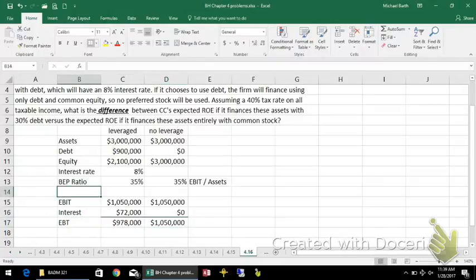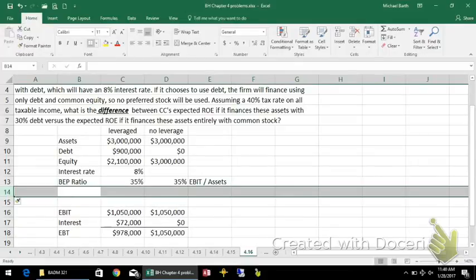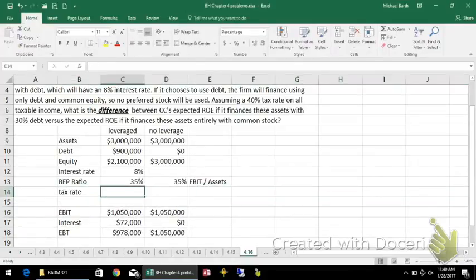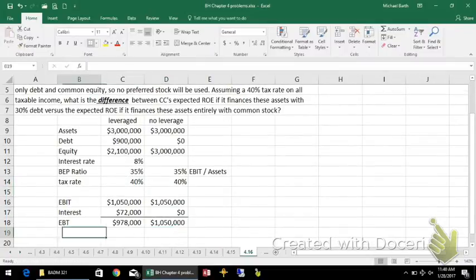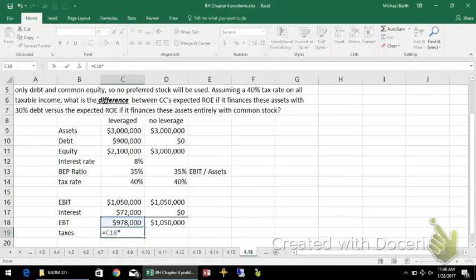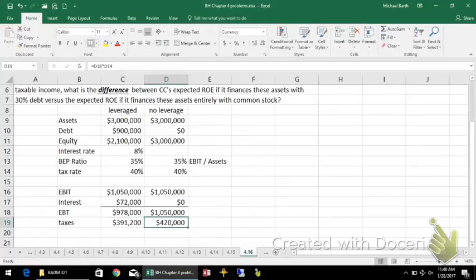All right, I've got a tax rate of 40% under either plan. So taxes would be 40% here, 40% here, and I get my net income under either plan.